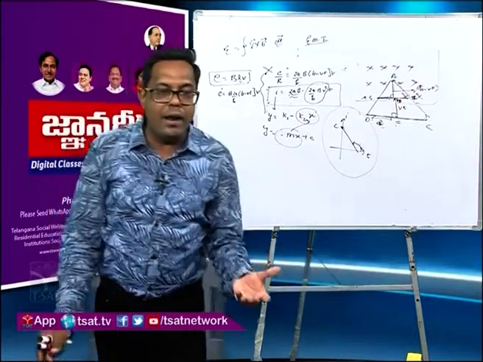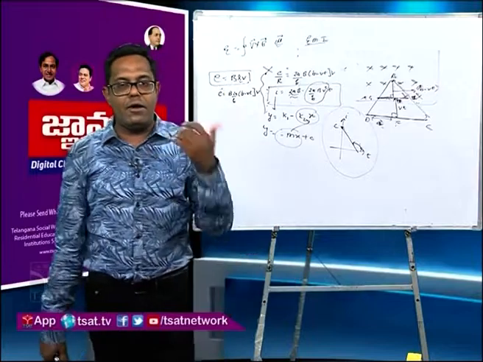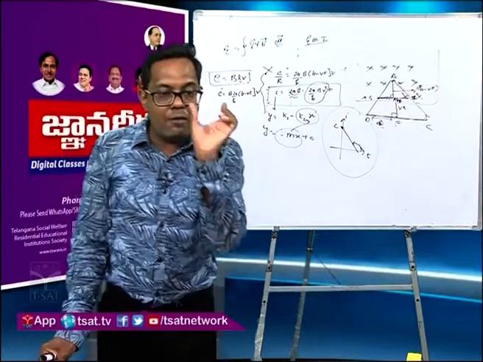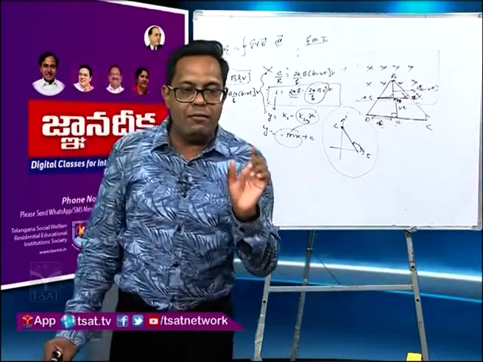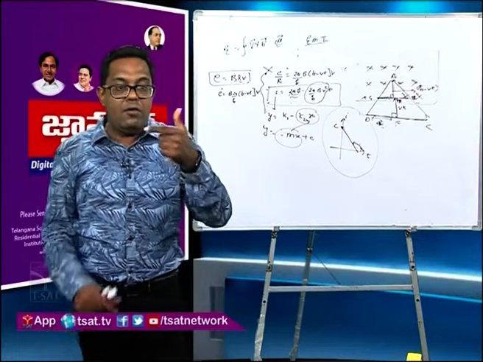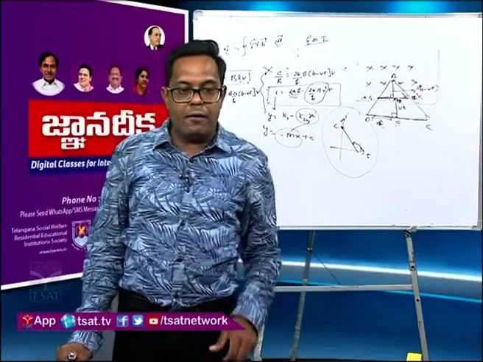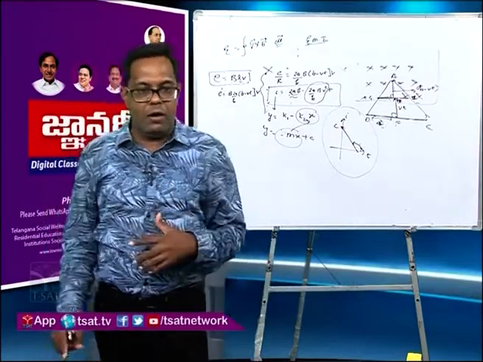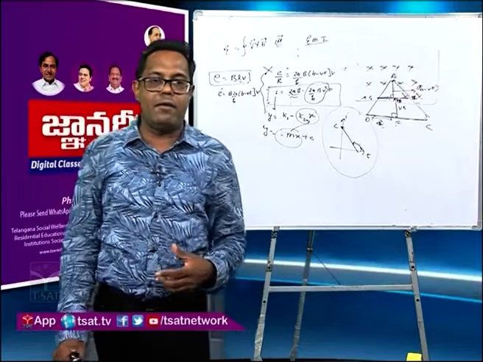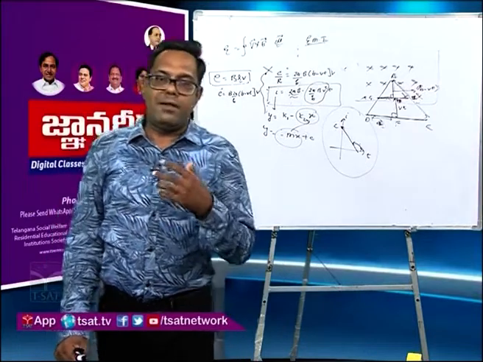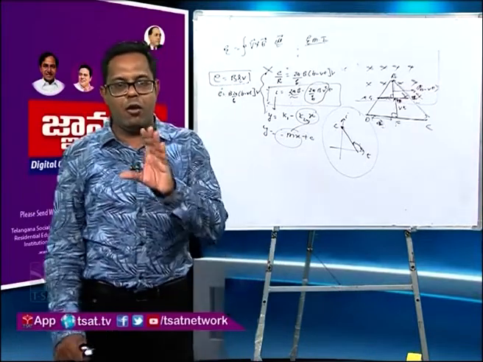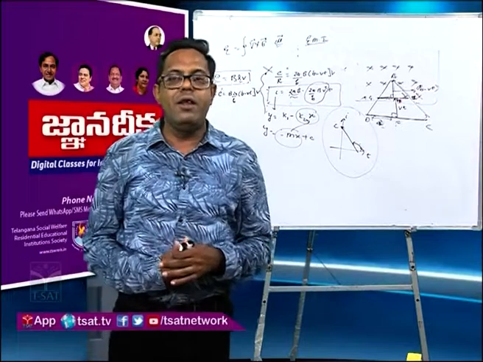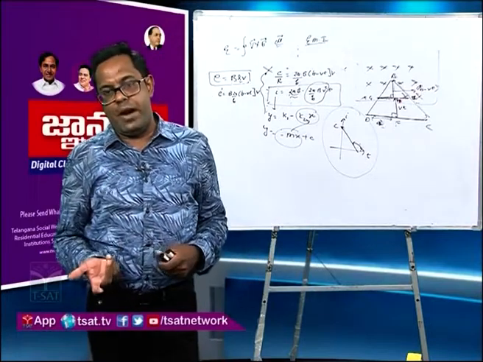Then how to get the direction of induced current? You can get the direction of induced current by Fleming's right hand rule. And what effective length do we have to take? The effective length is the length inside the magnetic field, and the direction of L or the dl vector, the current carrying element vector, is the same as the direction of current. Is it clear to this point? The first question is clear. Such a question may be asked in JEE Advanced.